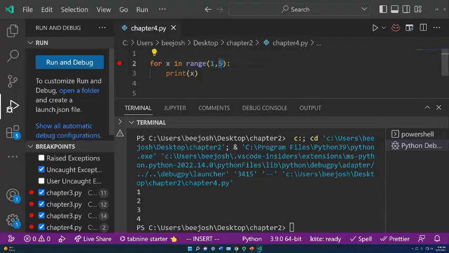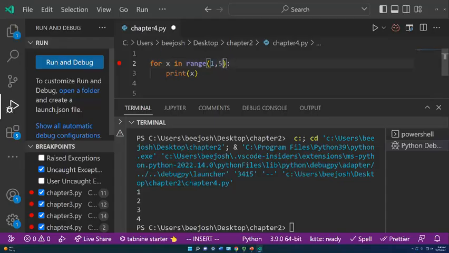But the second argument we know is what we call exclusive, meaning that it is off by -1. The fence post issue is built into the very language and the way you do things, guys. It's just the way it is. So this loop will only run the 4 times, going from 1 to 4, because that second argument is exclusive.